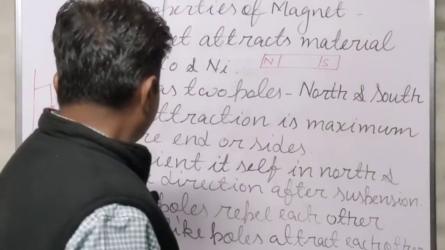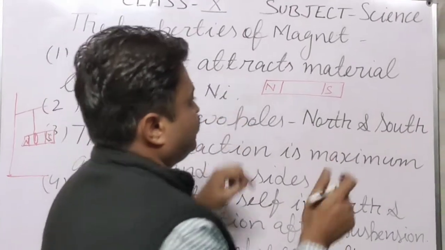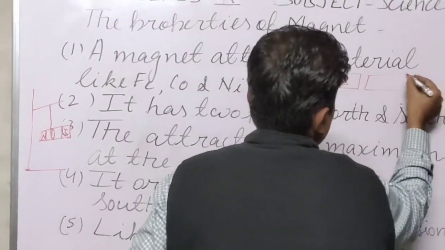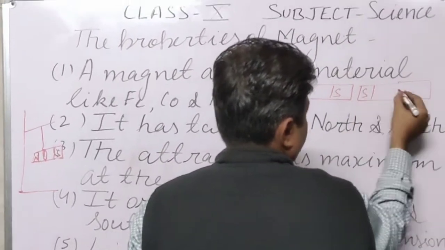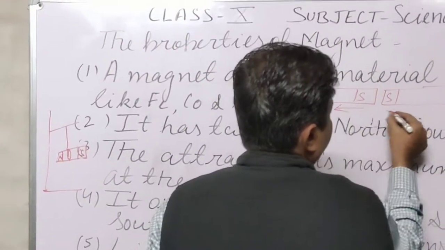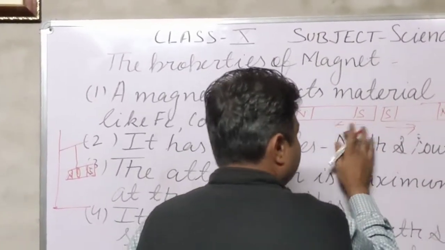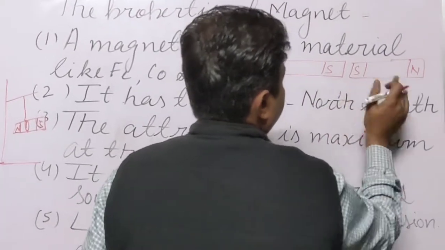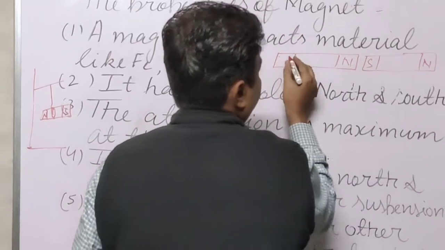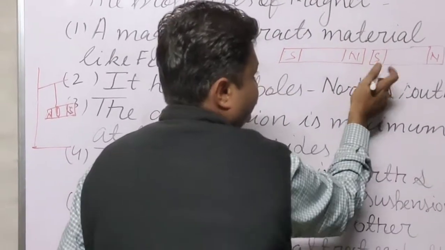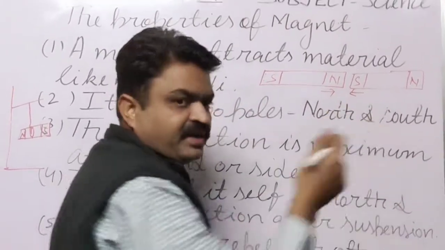Next, like poles repel each other. If the south pole of one magnet comes near the south pole of another magnet, they will repel each other. If the north pole and south pole of different magnets come near each other, they will attract each other.